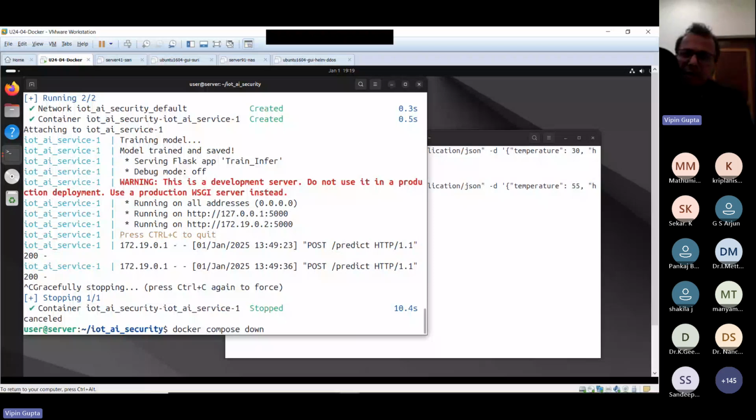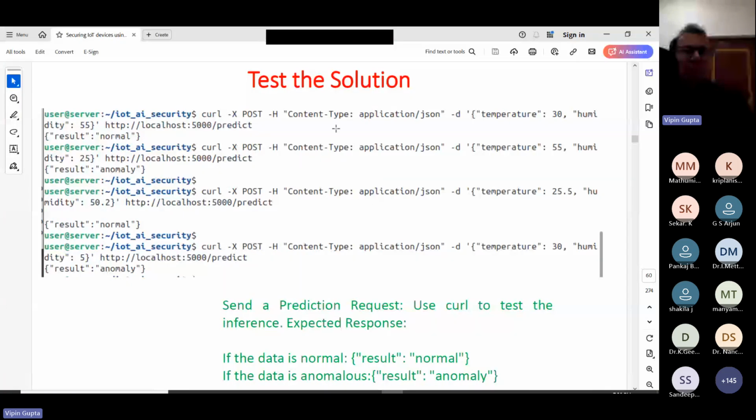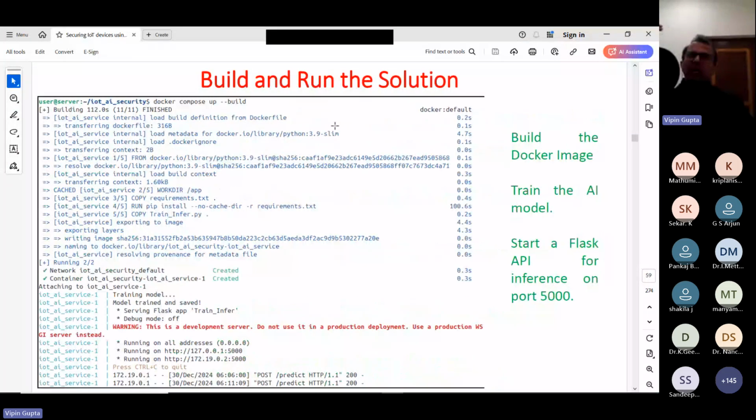So in our case, what we have done is a local implementation. That means you can implement it locally on a system, whatever data we are getting. Because I'm using Docker, it can be installed on a Raspberry Pi. On a Raspberry Pi, you can launch these types of things. It will capture the data, analyze it, and predict whether it is an anomaly.